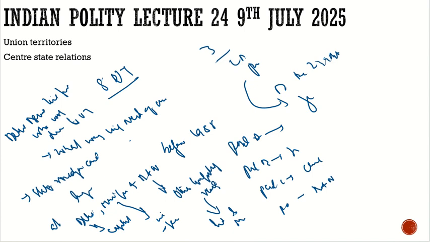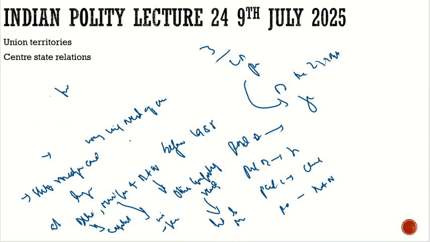So these were the reasons highlighted in the report for what purposes we should create the UTs, and three UTs should be there: Delhi, Manipur, and Andaman and Nicobar. For Andaman and Nicobar, the reason was other compelling reasons. But when the State Reorganization Act was brought in 1956, it highlighted a few other issues with respect to that. So let's see what the State Reorganization Act of 1956 says about it.